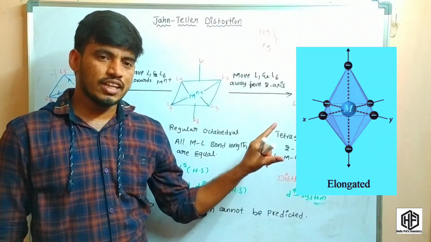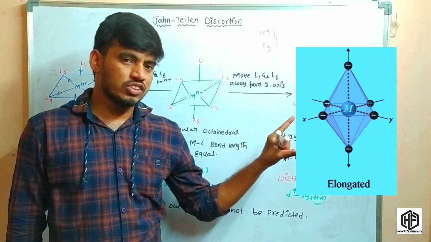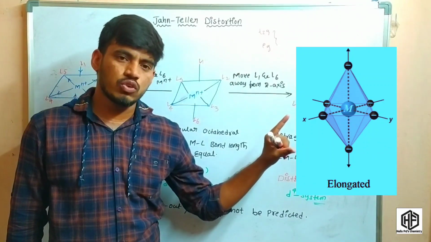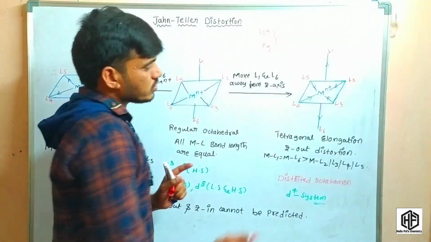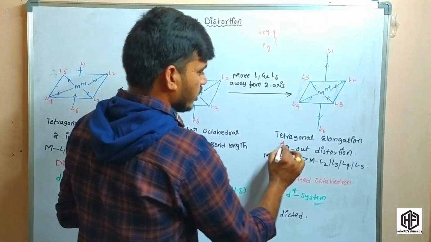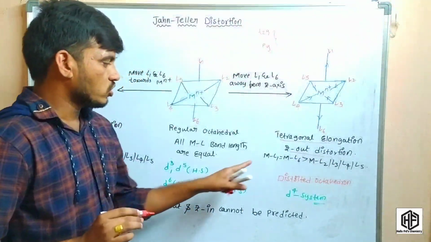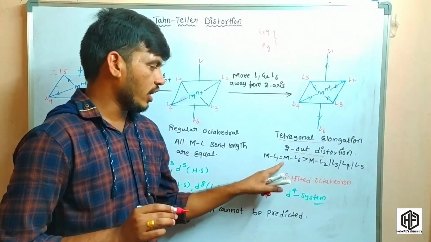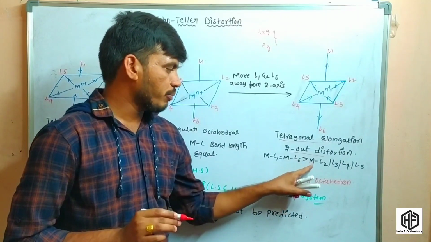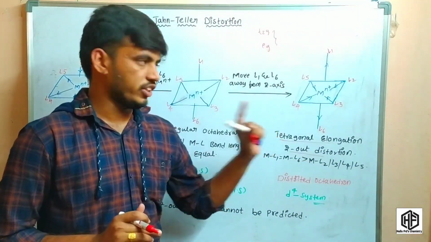Here I have drawn a diagram to show you, friends. In this you can see clearly how tetragonal elongation looks. So this is tetragonal elongation, which is also called Z-out distortion. The metal-ligand 1 and metal-ligand 6 bond distances are equal, but compared to the 4, these two are very large bond distances.